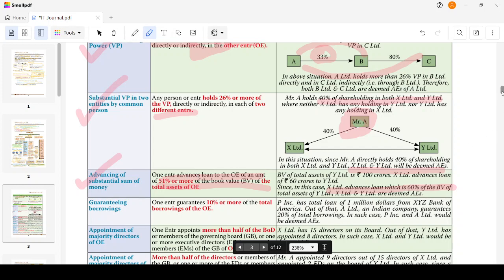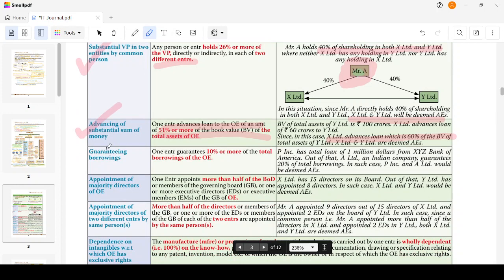Then guaranteeing borrowings. In case of advancing, it is 51 percent. In case of guarantee, it is only 10 percent or more of the total borrowings of the entity. It is the borrowing. I have borrowed rupees 1 million, and out of which 20 percent is guaranteed by A Limited. Then A Limited and P Inc. will be deemed to be associated enterprises.